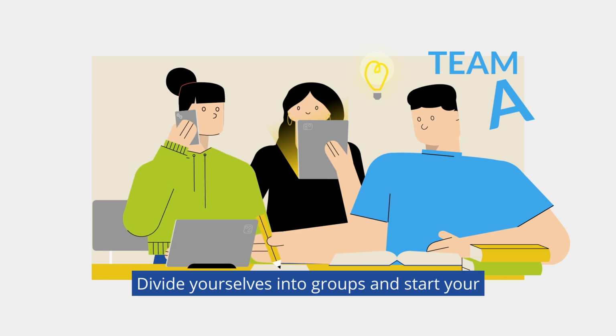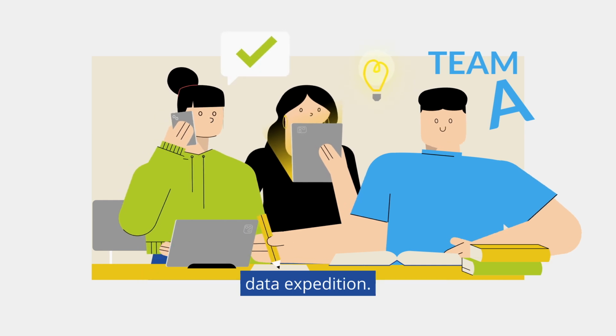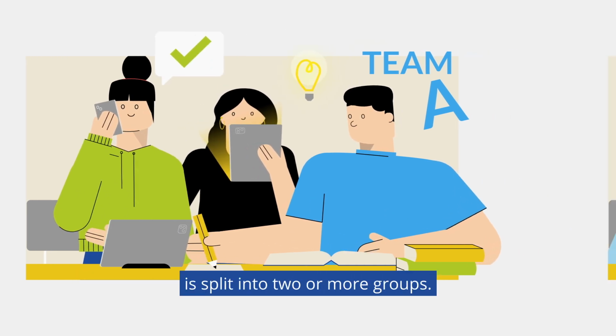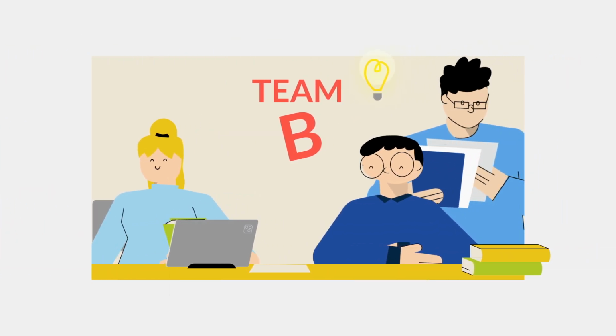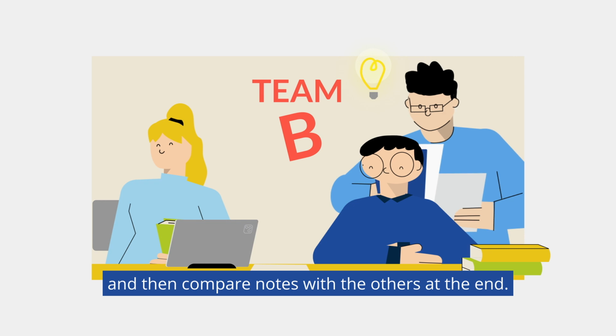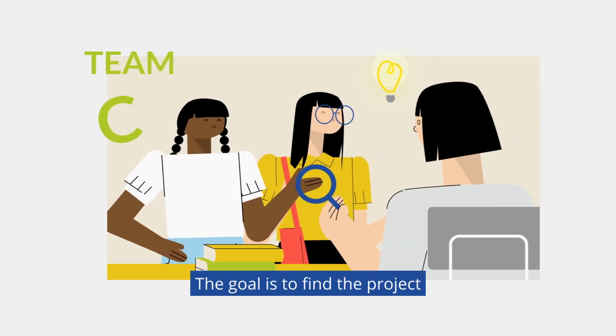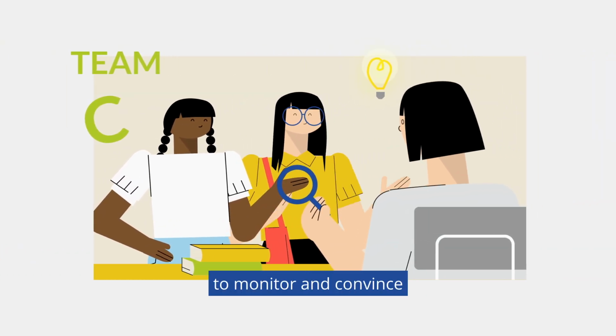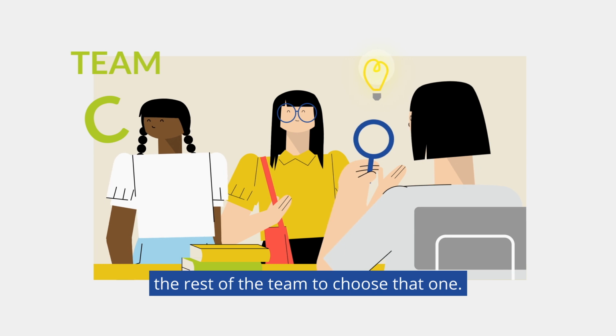Divide yourselves into groups and start your data expedition. To begin, the team is split into 2 or more groups. Each group will work autonomously and then compare notes with the others at the end. The goal is to find the project to monitor and convince the rest of the team to choose that one.